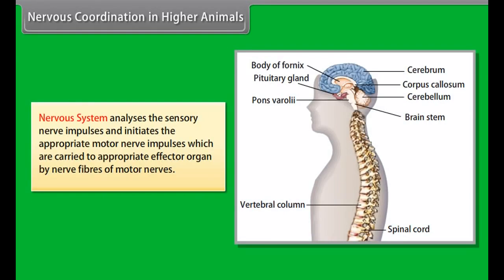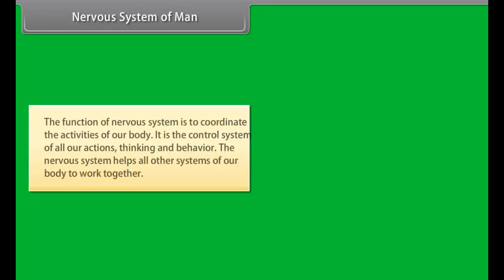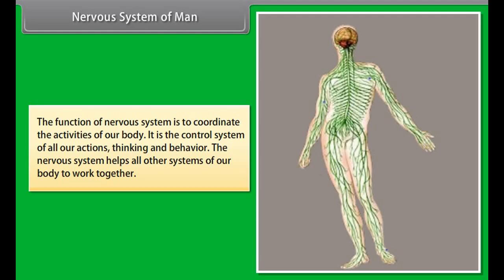The nervous system analyzes the sensory nerve impulses and initiates the appropriate motor nerve impulses, which are carried to the appropriate effector organ by nerve fibers of motor nerves. The effector system is formed of effector organs which include muscles and glands and give the response. Example, contraction or relaxation of muscles and switch on or switch off of glandular secretion.